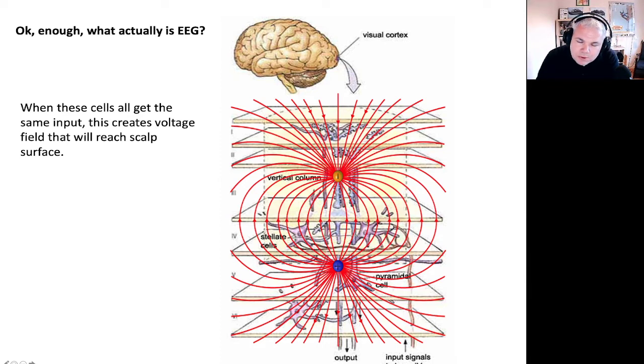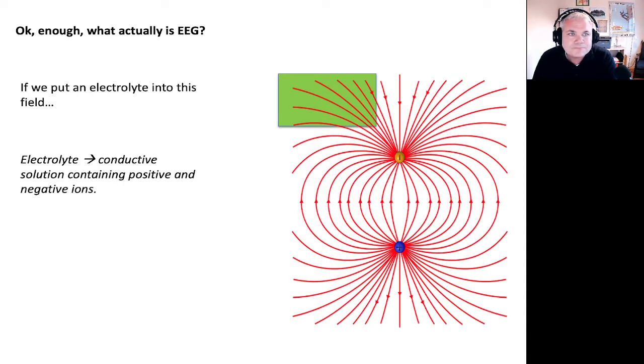The graded postsynaptic potentials here in the dendrites will be close to cortical surface. When many of these all line up, all of these fields will summate to create an appreciable field that you can measure from the surface of cortex or just outside of the surface of cortex on the scalp surface.